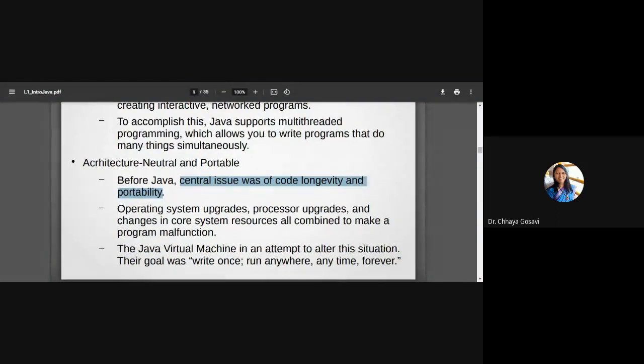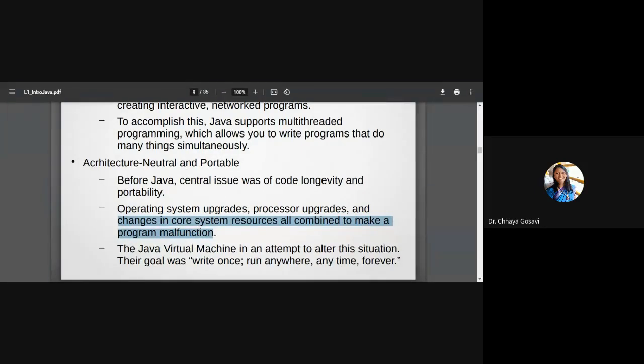Operating system upgrades, now Windows 11 is coming. Processor upgrades, currently you are using i7, and it changes. Core system resources all combined to make a program malfunction. So if your program was specifically designed for, say, Windows 10 machines or with i3, it may not work with i7 or Windows 11 or new updates of the operating system.